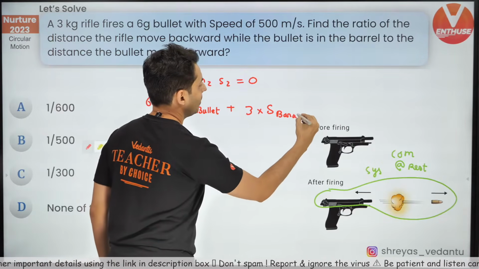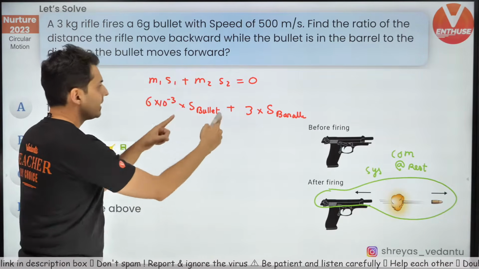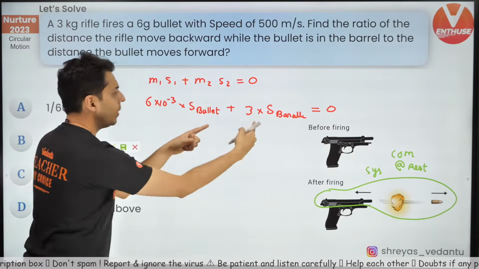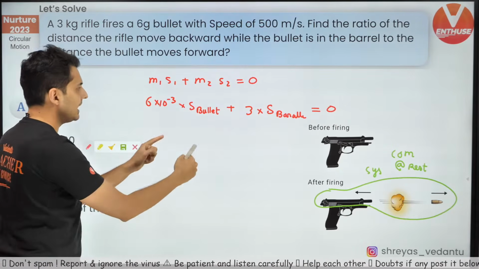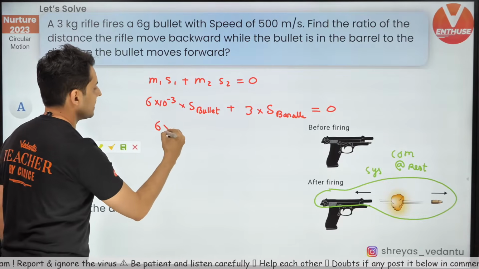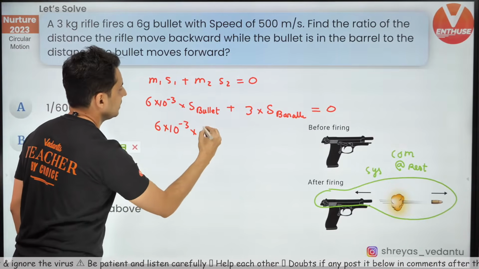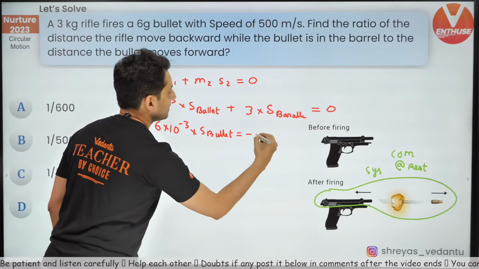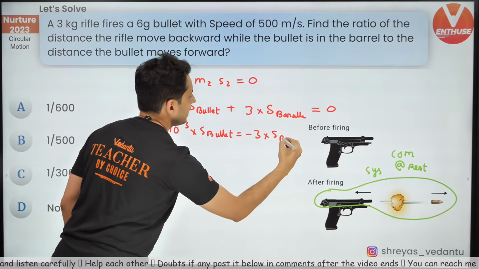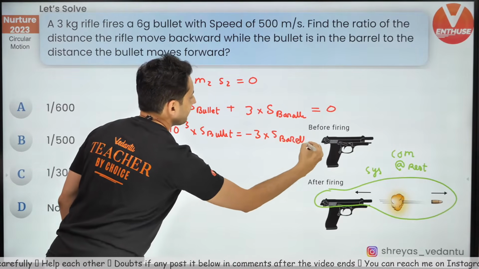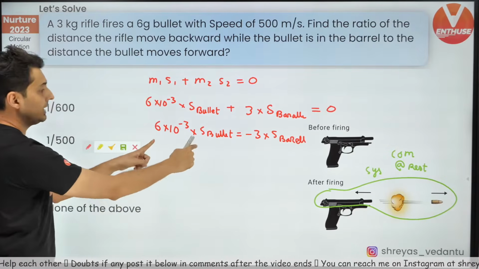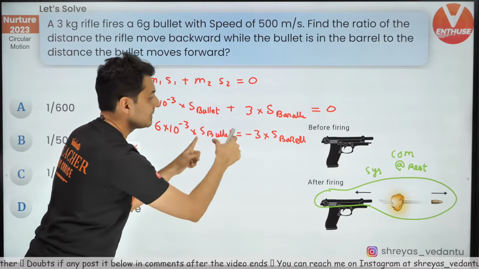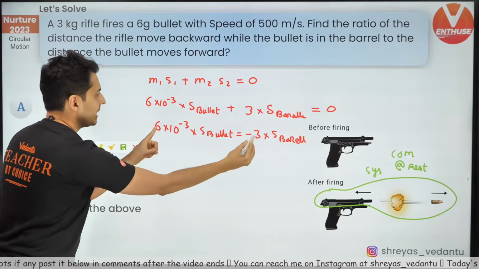So this should be equal to 0. Shift it on the other side, and what will you get? 6 into 10 to the power minus 3 into displacement of the bullet is equal to minus 3 into displacement of that barrel. Now shift this bullet displacement below, and let's see what we get.